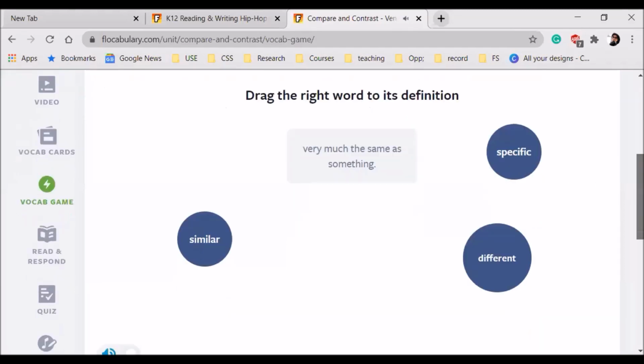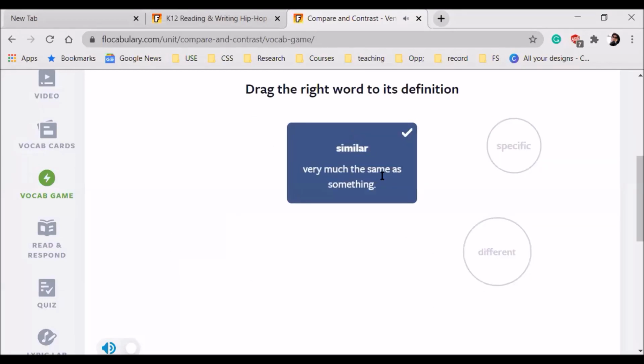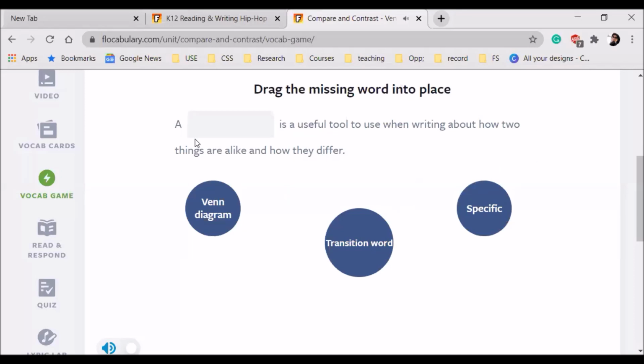Very much the same as something. So what would be the appropriate word? Similar. Okay, very good. Okay, next is a dash is a useful tool to use when writing about how two things are alike and how they differ. A transition word.